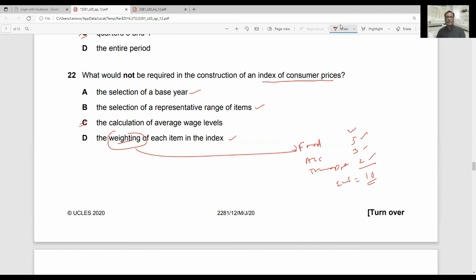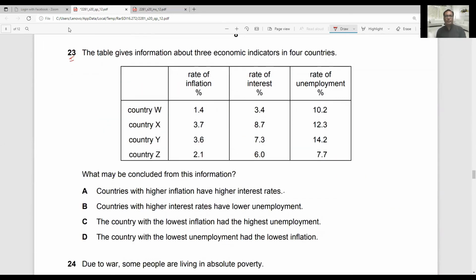Option C is the correct answer, because in calculating the price index, we need not know about the average wage levels. This has nothing to do with the retail price index. Now question number 23. The table gives information about 3 economic indicators in 4 countries. The 3 economic indicators are inflation rate, interest rate, and unemployment rate. What may be concluded about this information?